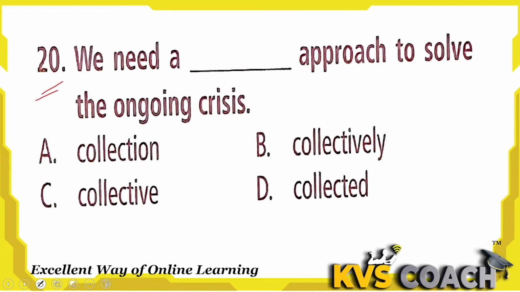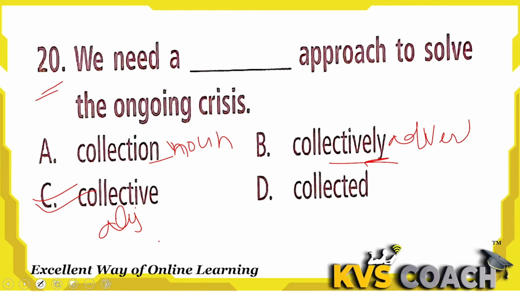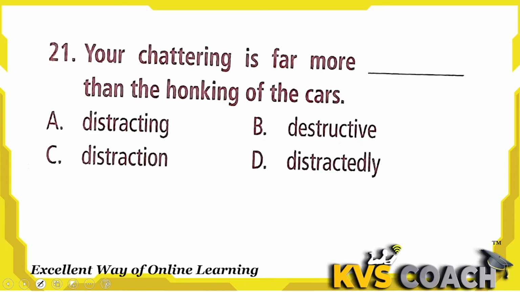Next, we need a dash approach to solve the ongoing crisis. Look, we need a collective approach. Collective is an adjective, while collection is a noun, like I have a collection of books. Collectively is an adverb, and collected is a participle verb here. So here I need to find the adjective. Collective is the right adjective here. So C is the right answer.